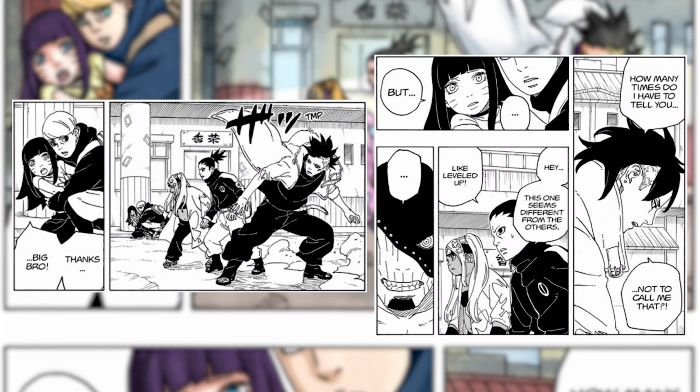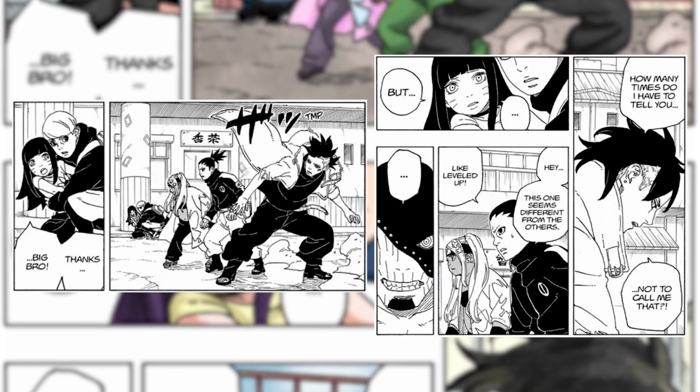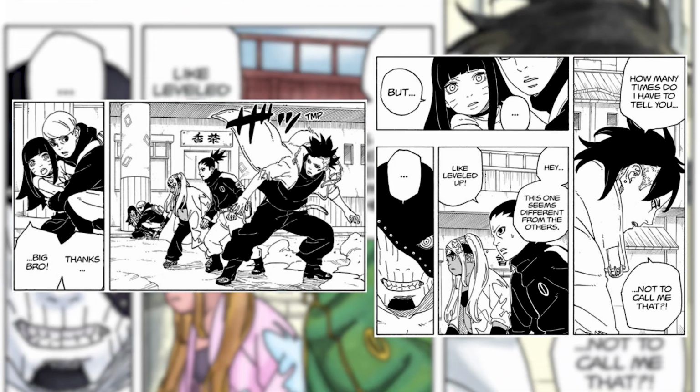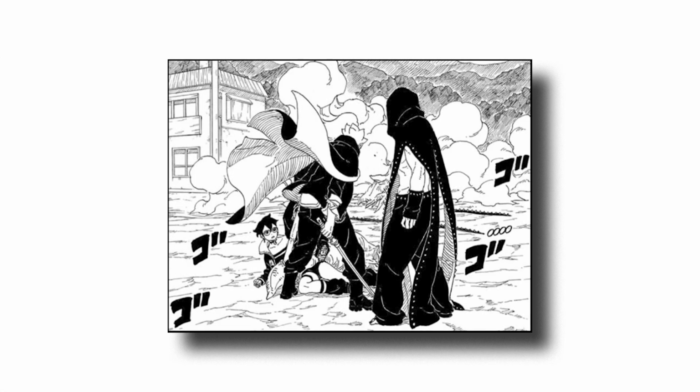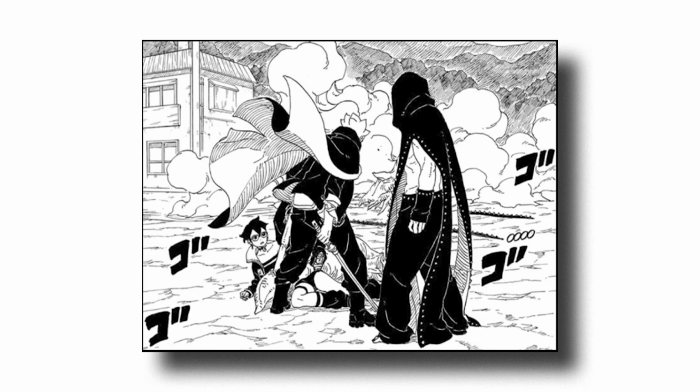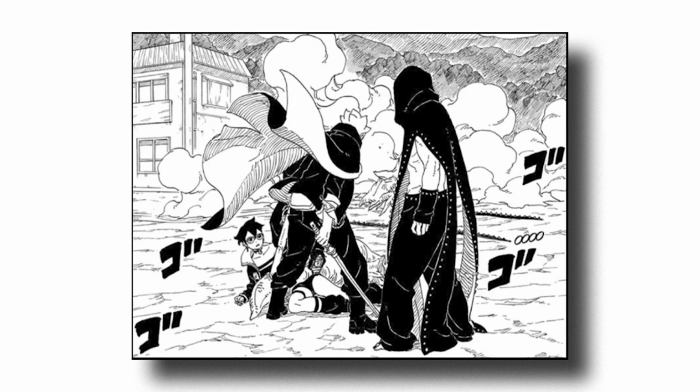Kawaki was truly rude to Himawari and disliked her calling him big bro. This was very different from a real brother, Boruto, who loved it when Himawari called him big bro. When Jura and Hidari came to Konoha to devour Himawari and Sarada, it was Boruto who saved both Himawari and Sarada from Jura and Hidari.